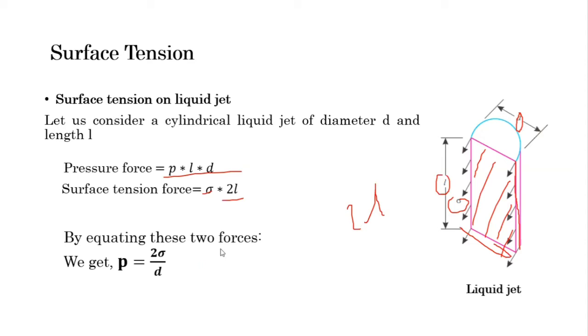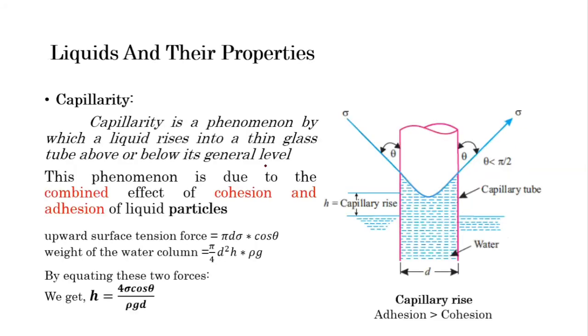Now we will see another property of the liquid, which is called capillarity. Capillarity is the phenomenon by which the liquid rises into a thin glass tube over or below its general level. So what it says is, in any liquid, if you insert a very small diameter tube, then as per the property of the fluid, either the liquid level will rise or fall in that tube.